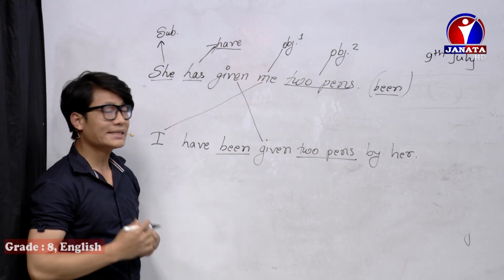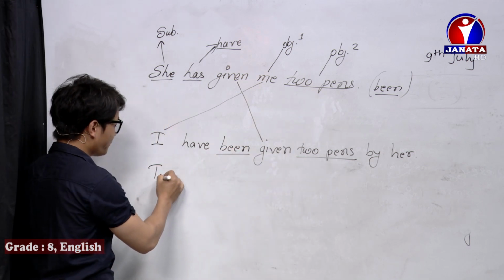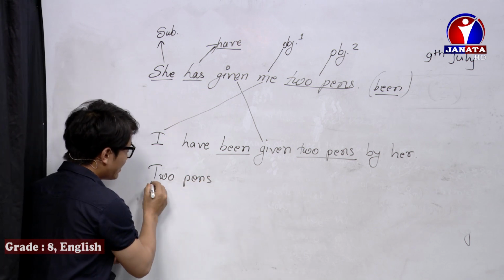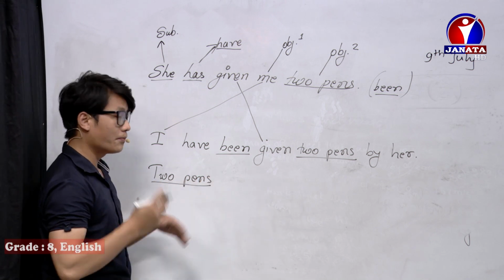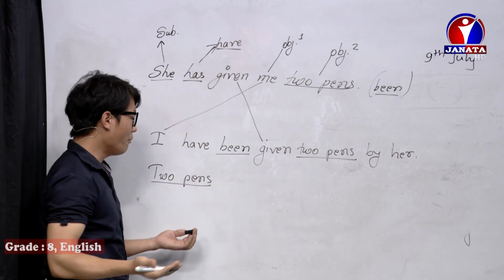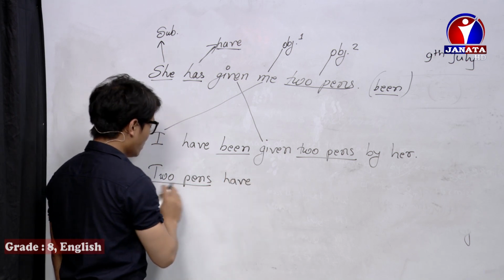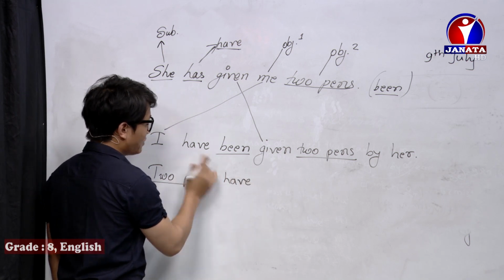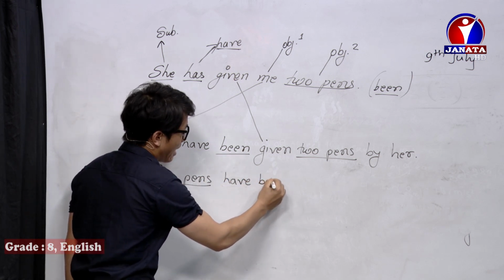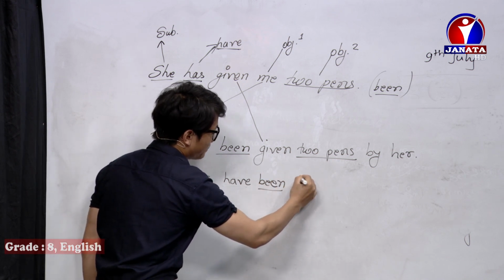Now let's try the second object. 2 pens, so obviously 2 pens come first. This is a plural, and plural takes has or have. So obviously 2 pens, being plural, takes have. After writing the auxiliary verb, let's write a be verb once again: 2 pens have been given.